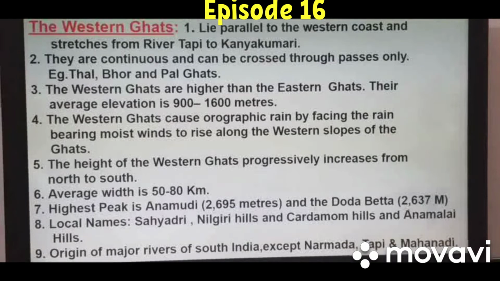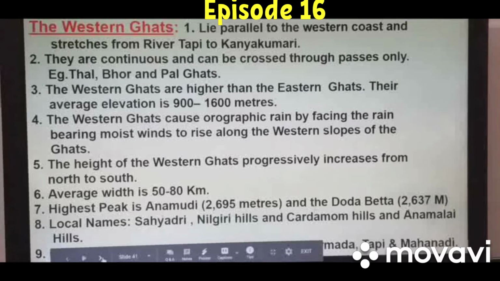The mountain ranges which lie within the central highlands, these three rivers originate from there. The rest of the peninsular rivers originate from the Western Ghats, like Godavari, Krishna, Kaveri, Tungabhadra. There are so many rivers. All these rivers originate from the Western Ghats.